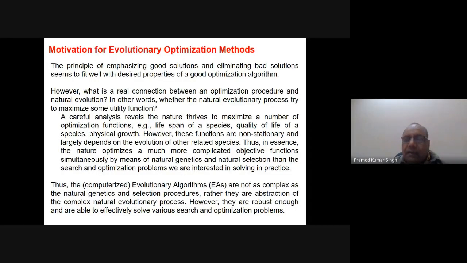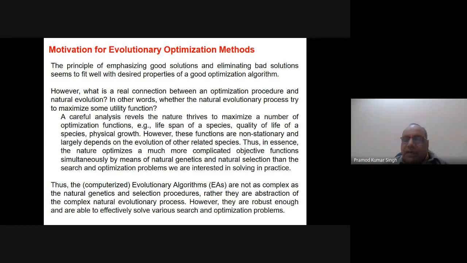Similarly, the quality of life of a species. If there is no fight for the resources, then the quality of life will also be good, and the lifespan of the species also will be good. A lot of other objective functions can also be thought of which nature tries to optimize.